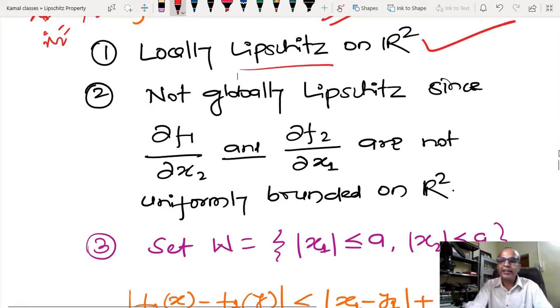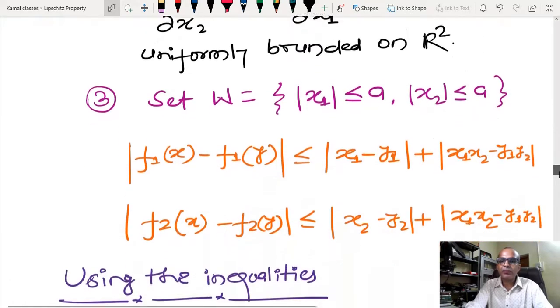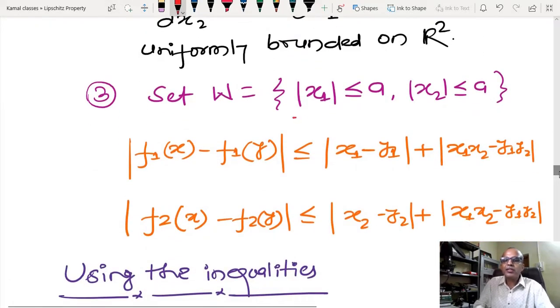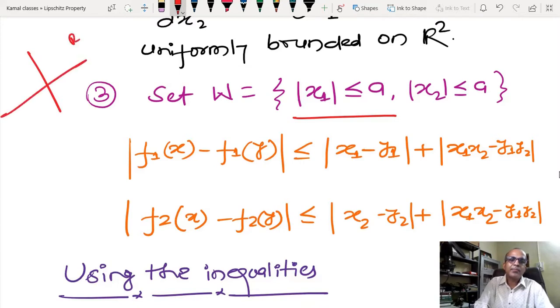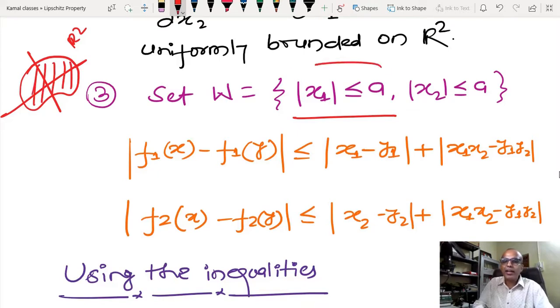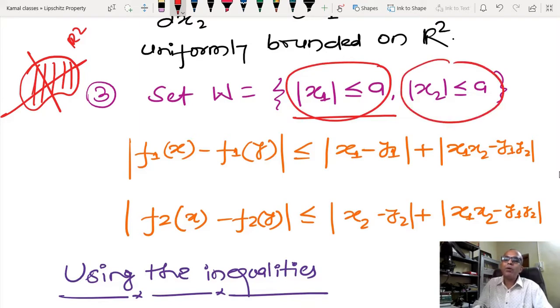And due to that I have constructed a closed set like this. I am saying that state x1 is bounded by A and x2 is bounded by A. So I have a two-dimensional space, but I am assuming that my trajectory is only going to remain inside this interval, where x1 is bounded like this and x2 is bounded like this. So it is possible to show, now I can find the Lipschitz constant.